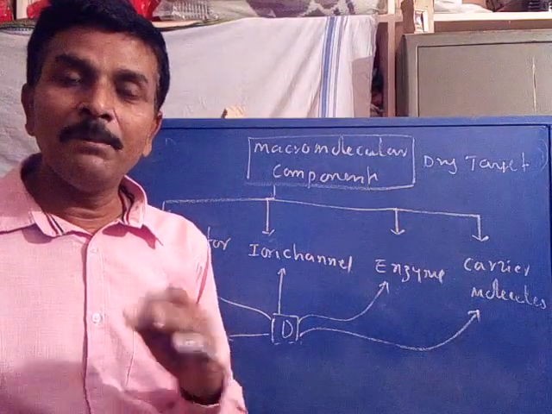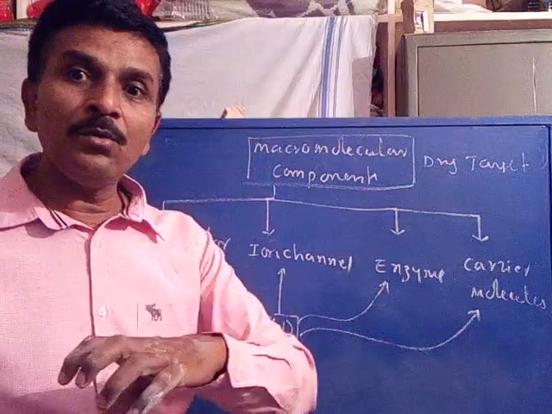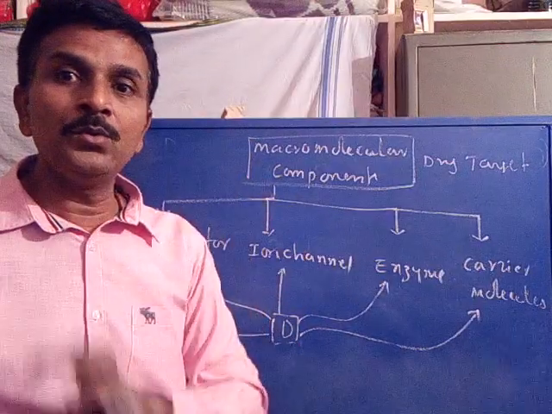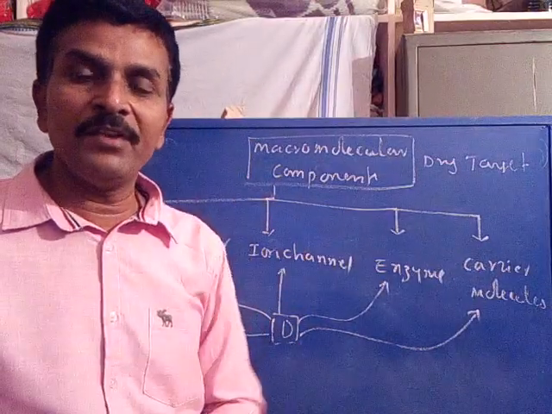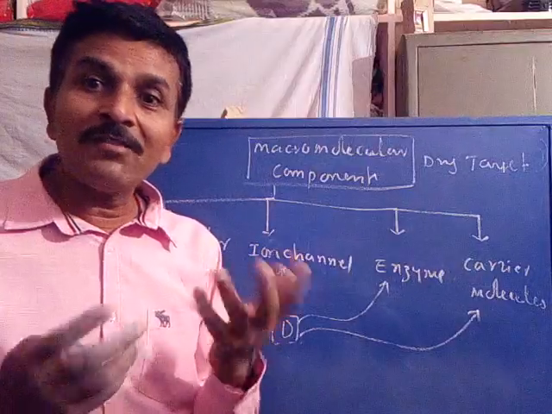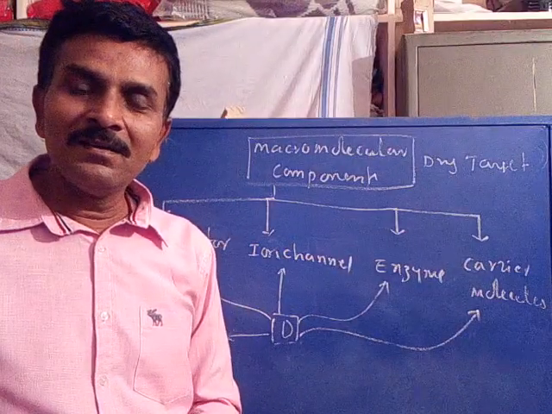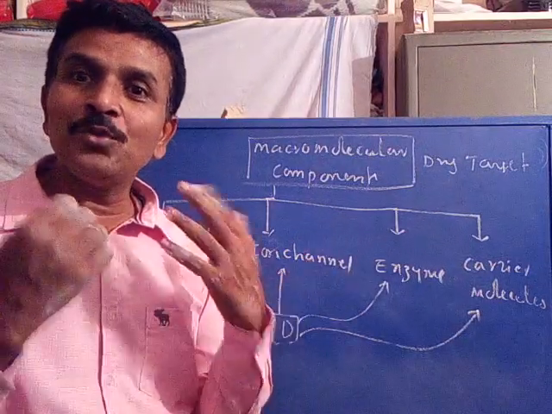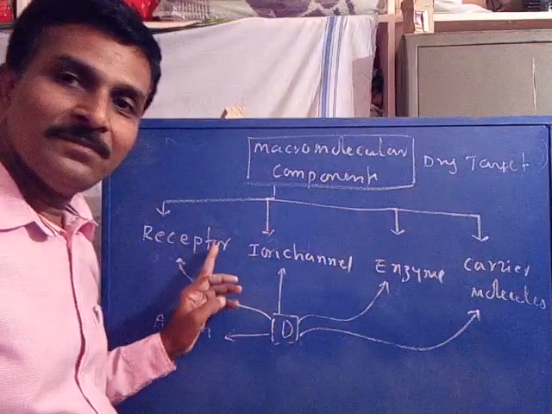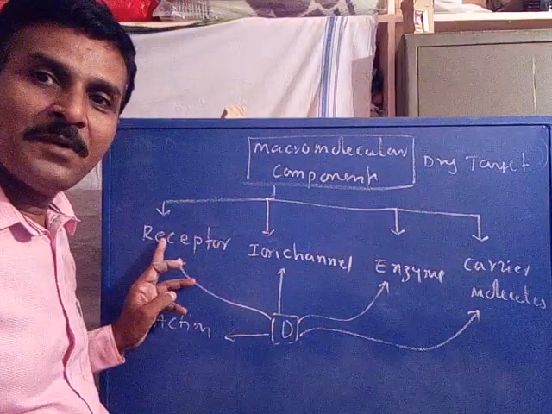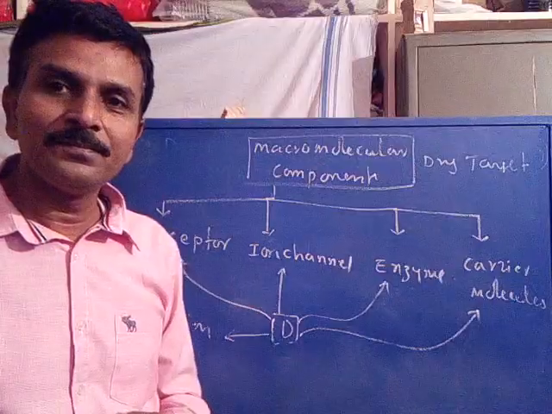The receptor, because the disease is due to what? The disease may be due to the failure in the functioning of the receptor. So what will be the target for the drug? The target for the drug to show its action will be the receptor. Therefore, it binds with the receptor and corrects the functions.